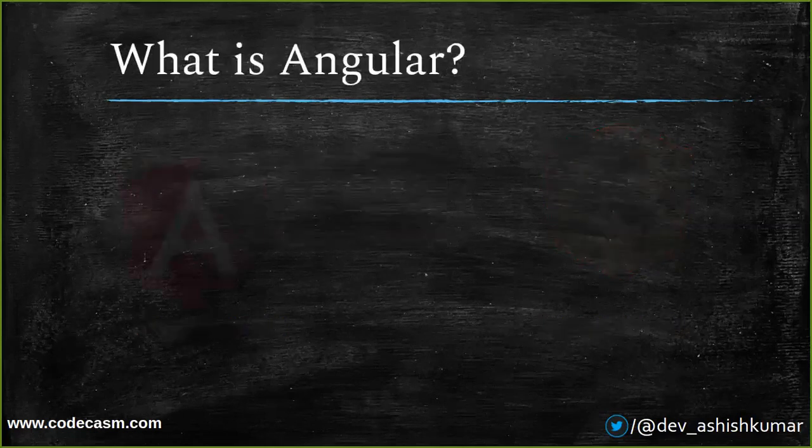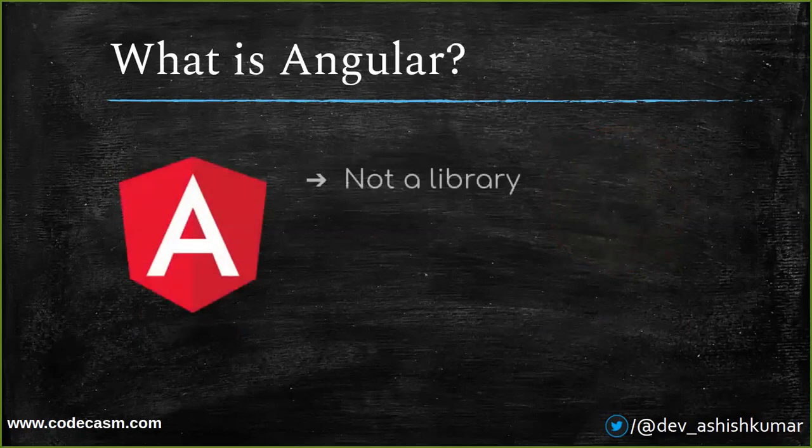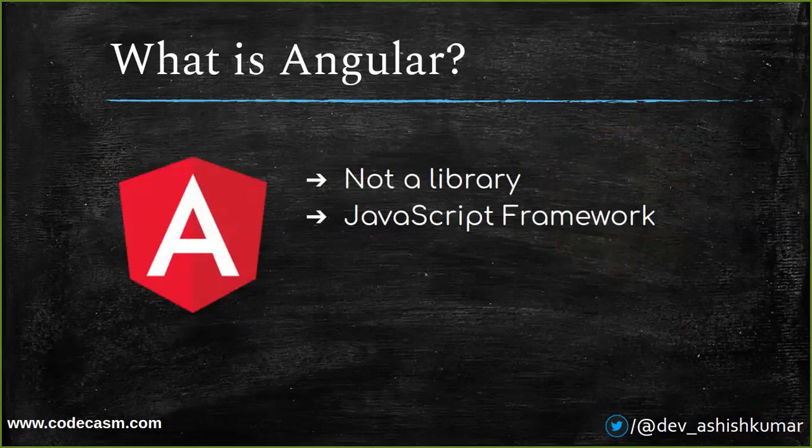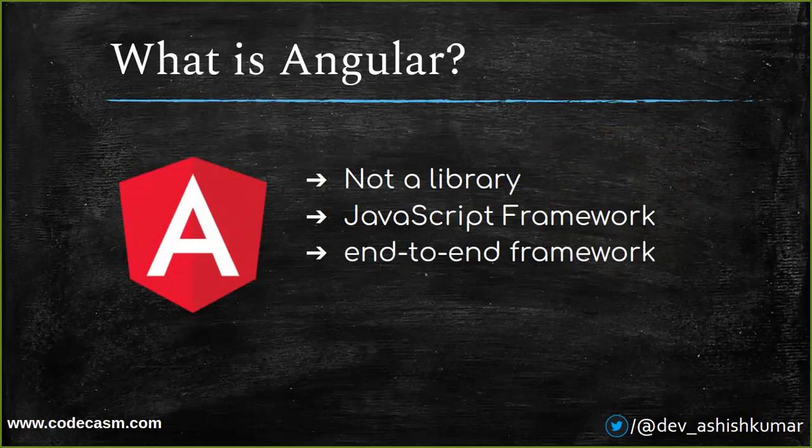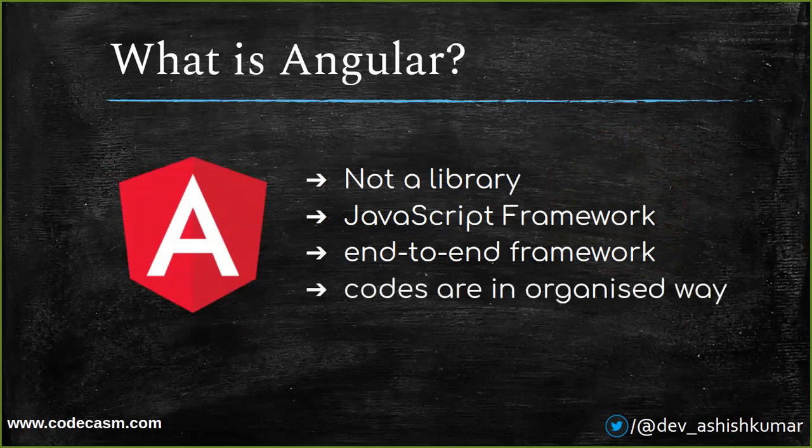So what is Angular basically? So first of all, it is not a library. It is a JavaScript framework. We call it as end-to-end framework because it provides almost each and everything from development to unit testing. The codes in Angular framework is well organized, so it is easy to maintain.